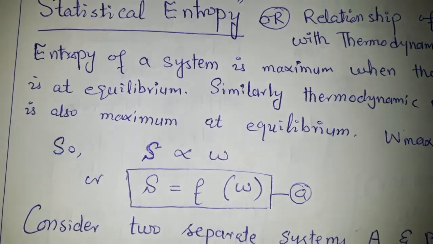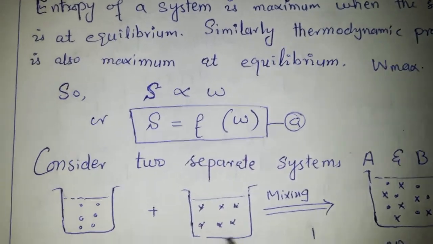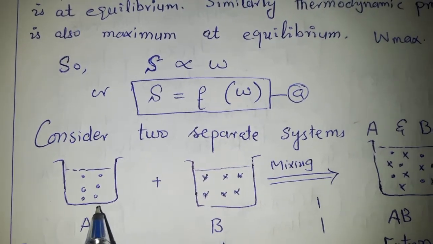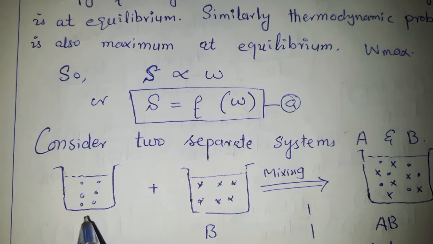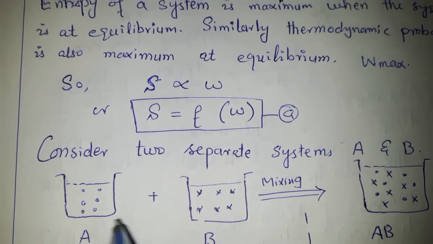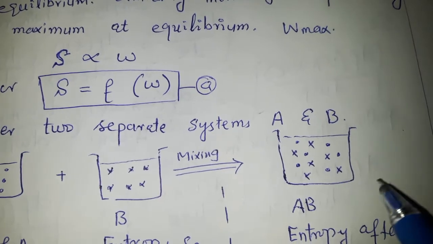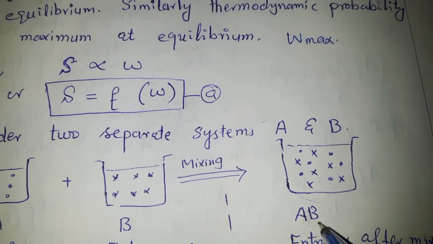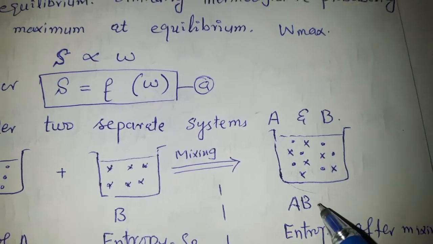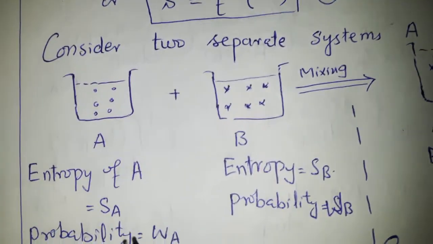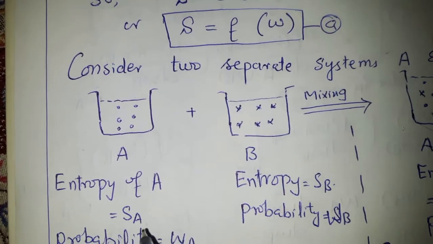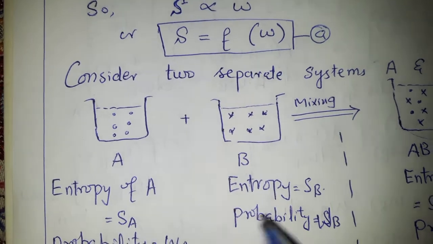Consider two separate systems A and B, which consist of particles in some ordered way. After mixing, the particles are distributed randomly, and this system is represented with AB. Now we are representing the two properties of system A and system B.